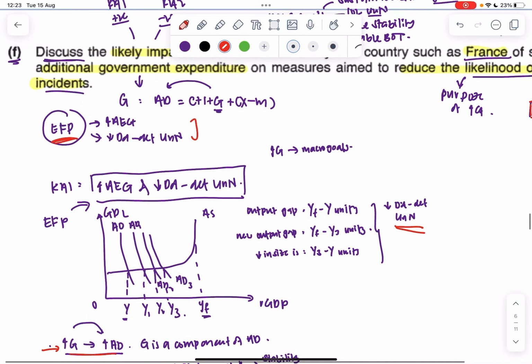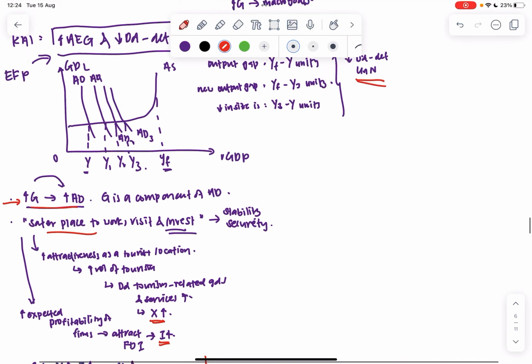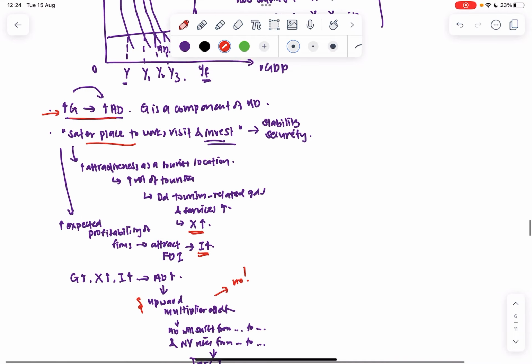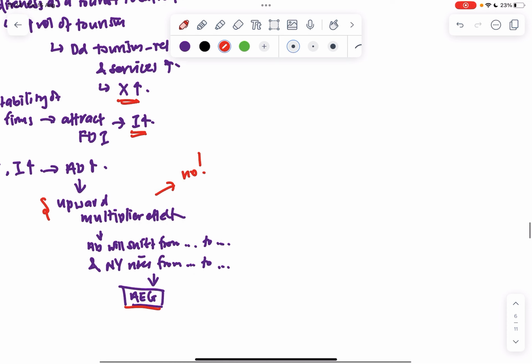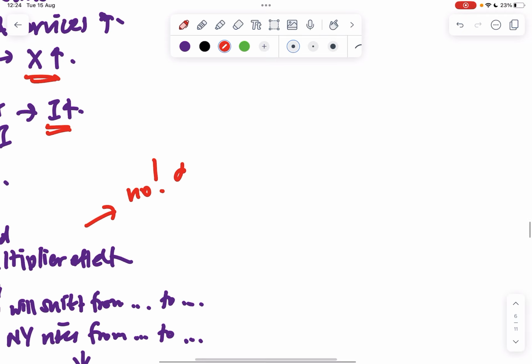If you write the whole multiplier effect for 6 marks for 1 paragraph, not only do you not have time to finish the rest of the essay, your essay would probably seem a little bit lopsided, in the sense your paragraph 1 will be much longer than your paragraph 2. So you just need to draw the essence of the multiplier effect.